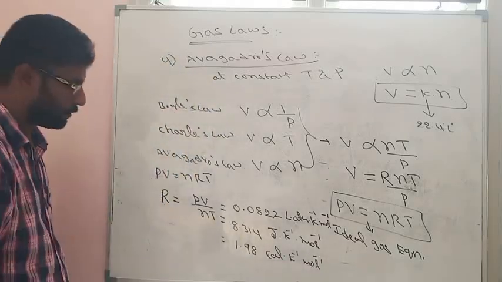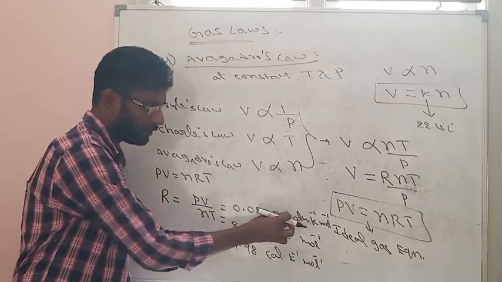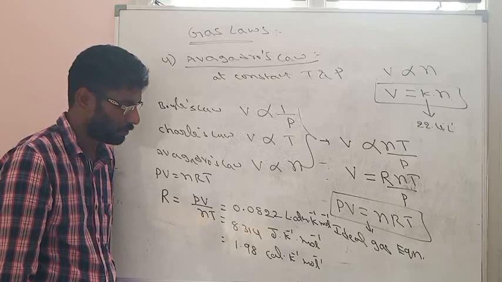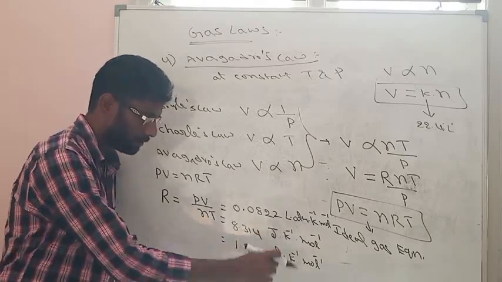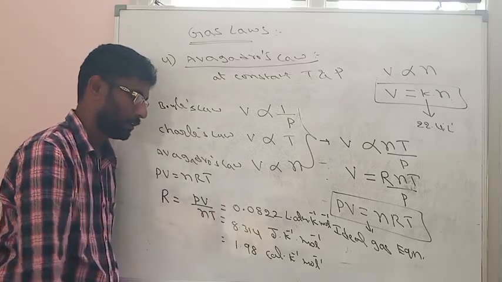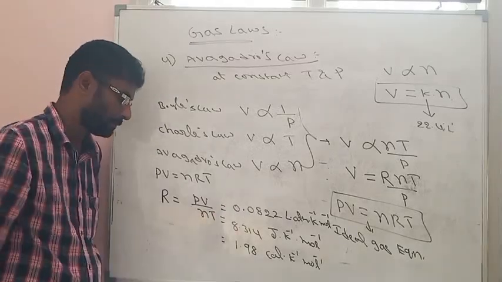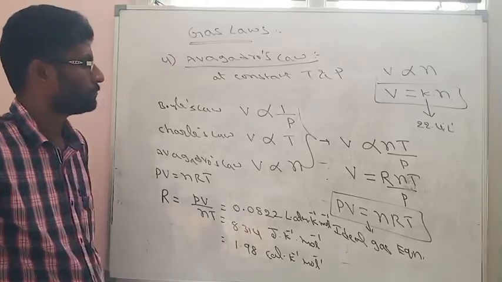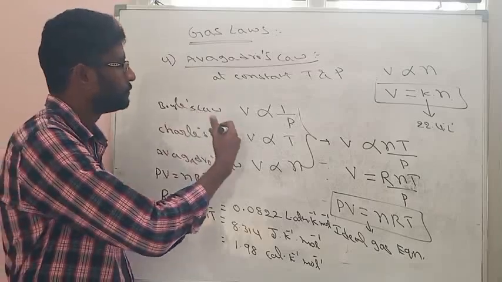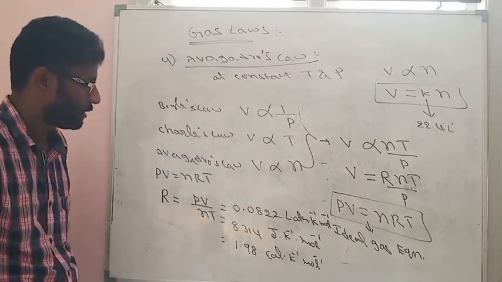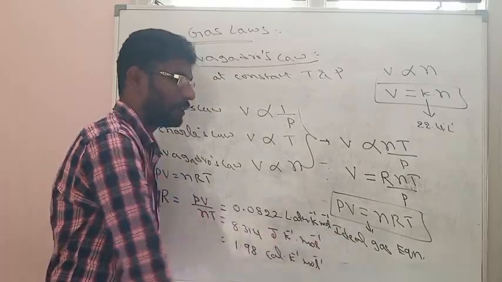So there are a number of values of R. Important values are in liter atmosphere, the value will be 0.082, in joules 8.314, and calories 1.98. So these are the main important values of R. So R is called universal gas constant. So this is total gas laws: Boyle's law, Charles' law and Avogadro's law. And finally, by combining all these equations, we get ideal gas equation.